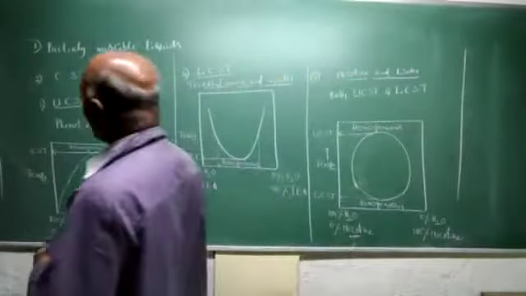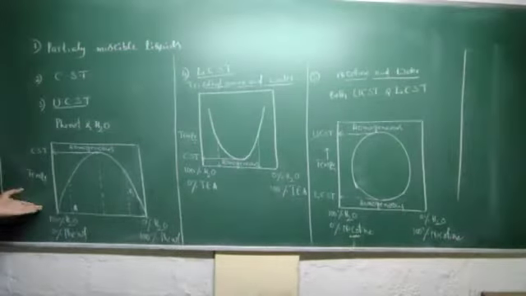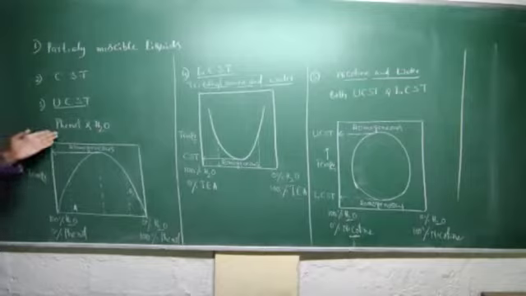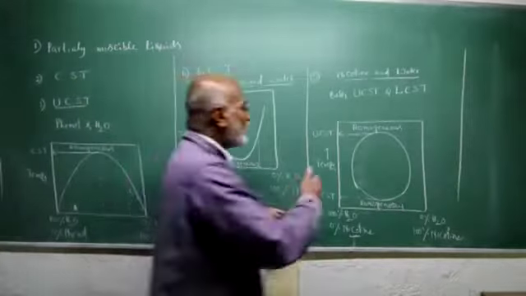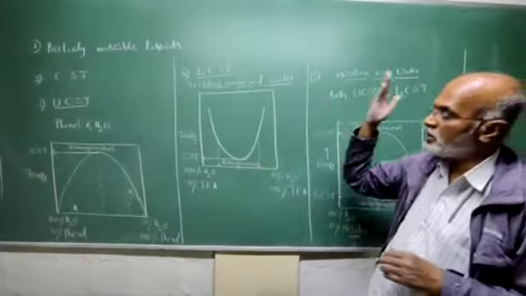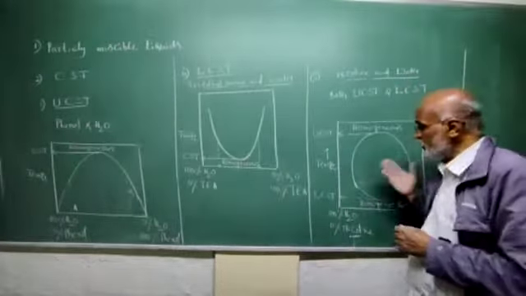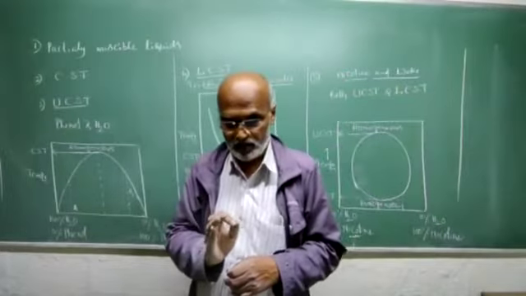In case of phenol and water, the mutual solubility of phenol and water increases with increasing temperature, which shows upper critical solution temperature. So the graphs of phenol and water, triethylamine and water, and nicotine and water show the upper critical solution temperature, the lower critical solution temperature, and both upper and lower critical solution temperatures respectively.